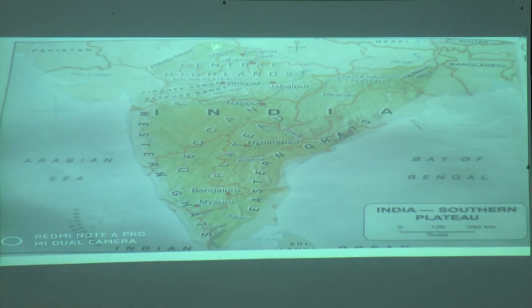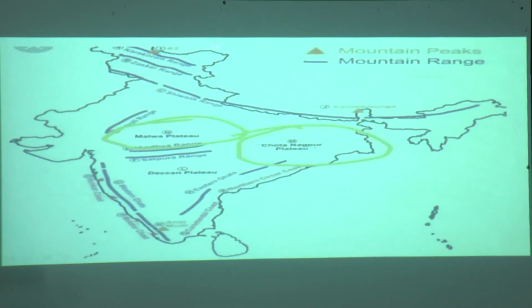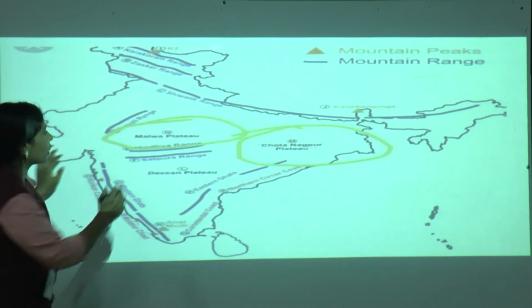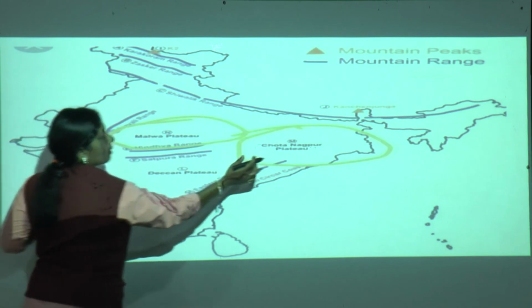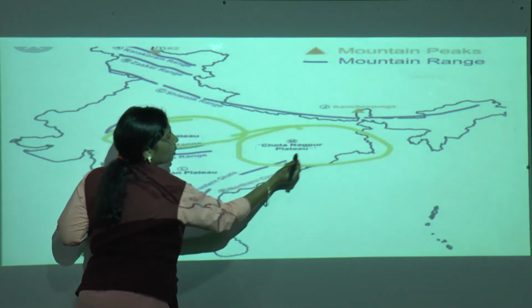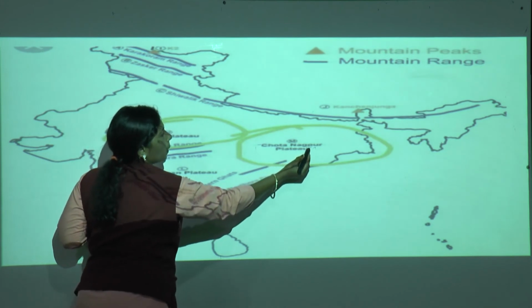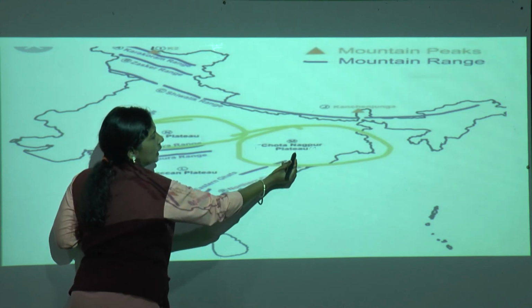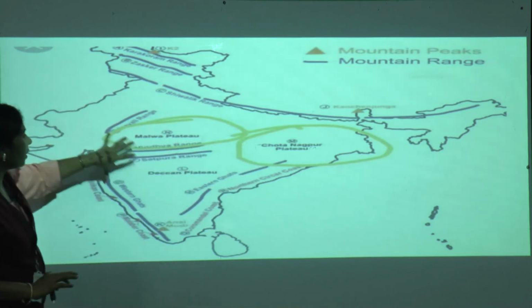Have you understood? Now let us go further. This is the Malwa Plateau. Can you see? Malwa Plateau. And this is the Chota Nagpur Plateau. Chota Nagpur Plateau. These are the two plateaus I am going to explain to you. Just see where they are.